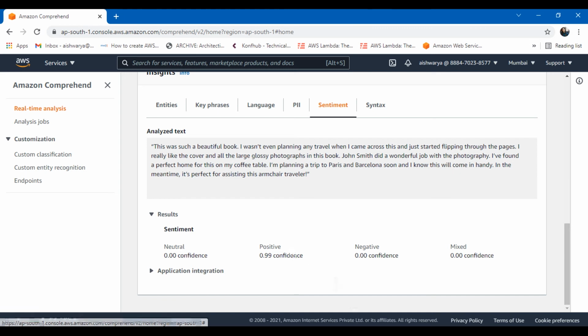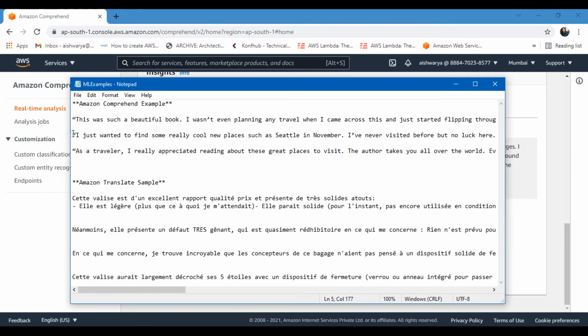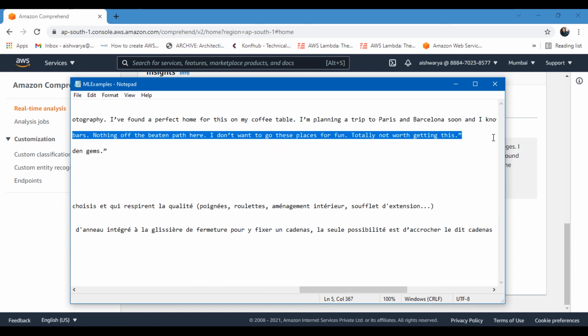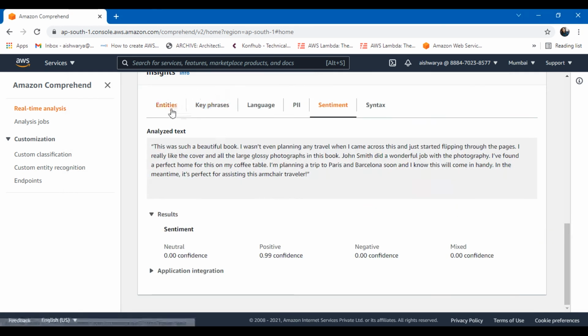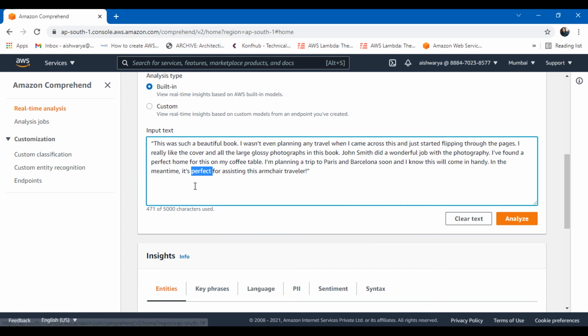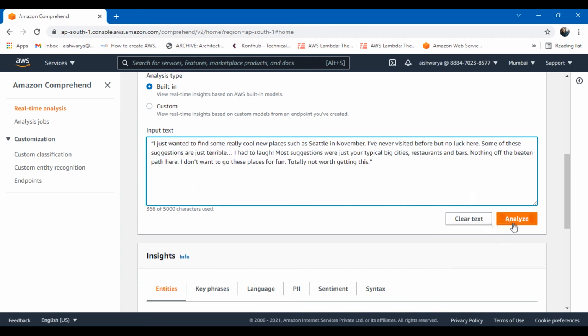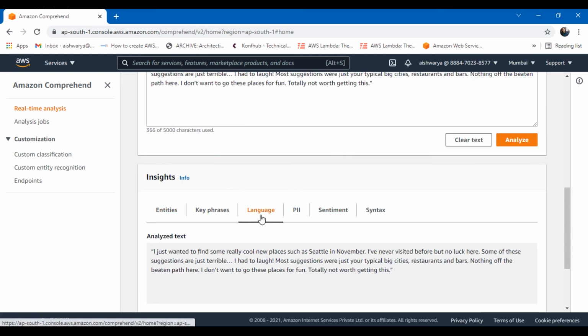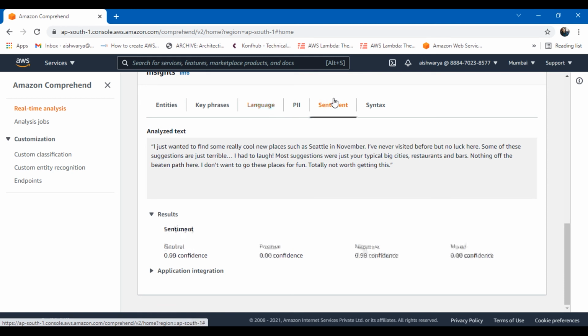I have a few more examples to show you. One example I have shown you here, and let me try one more. I will just copy paste the text here and analyze this one. So here are the entities that it has fetched, and the language again is English. The sentiment, let's see, it is 0.98, saying that it is negative.